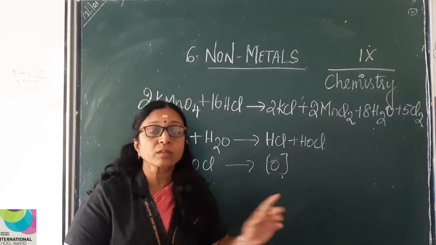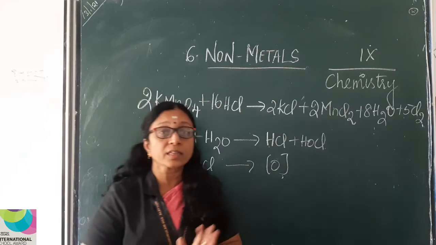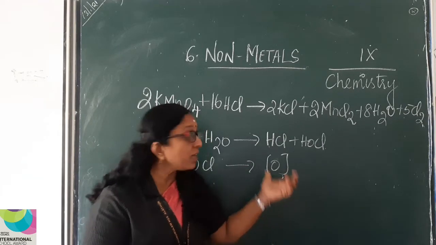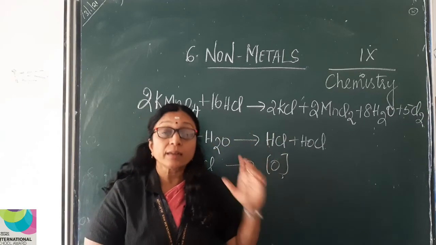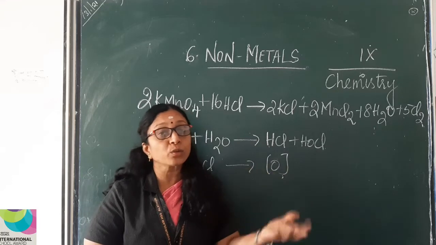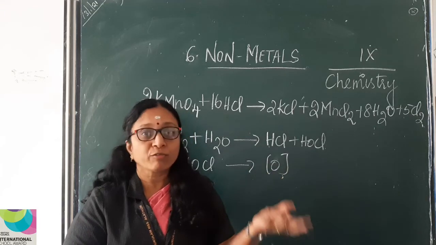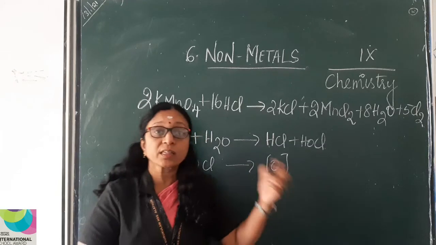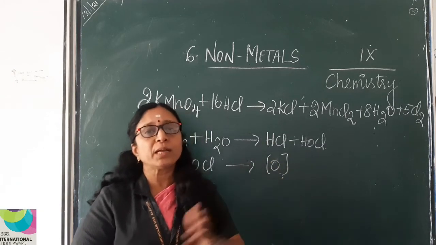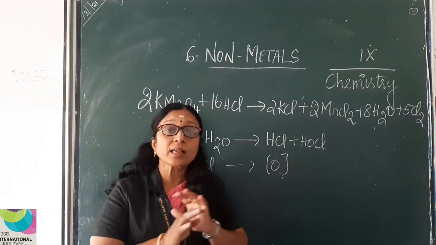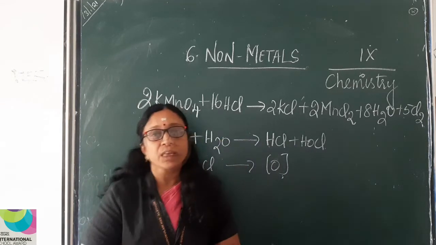This nascent oxygen is a strong oxidizing agent. So the nascent oxygen released does the bleaching action. Then we use bleaching powder for our requirements. So actually the nascent oxygen is the one that does the bleaching action for chlorine. This is the chemistry behind bleaching.